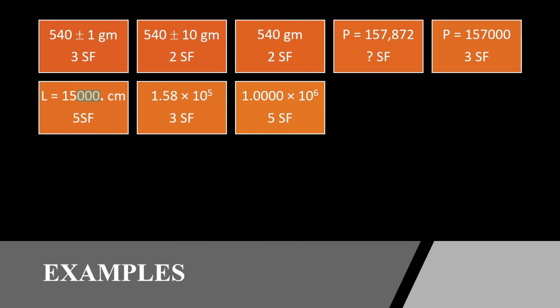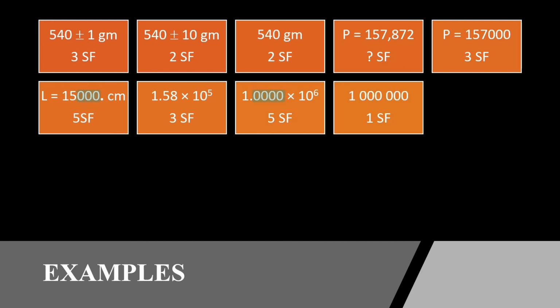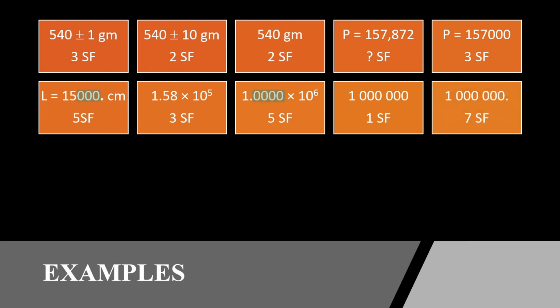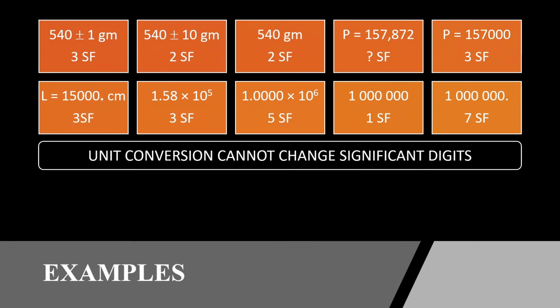Because after the dot, all the zeros that you are putting, you are also saying you have used the instrument of that caliber. So these 4 zeros and a 1 make 5 significant digits. But suppose there is no dot, then only 1 is significant, all these zeros become insignificant. And in the same number, if there is a dot, there are 7 significant figures. Now what scientists intend when they are developing these significant figures is that on unit conversion also the number of significant figures should not change. So what they do is they make the rules according to their convenience.